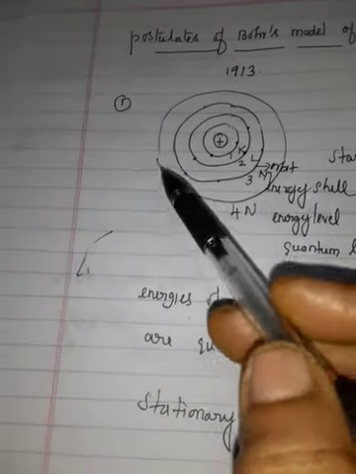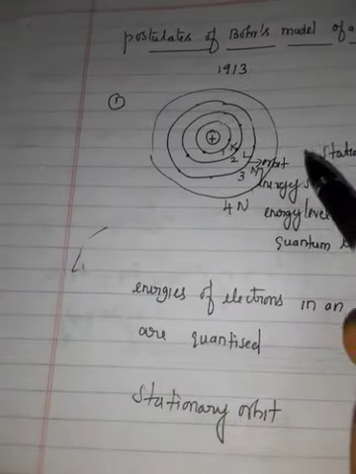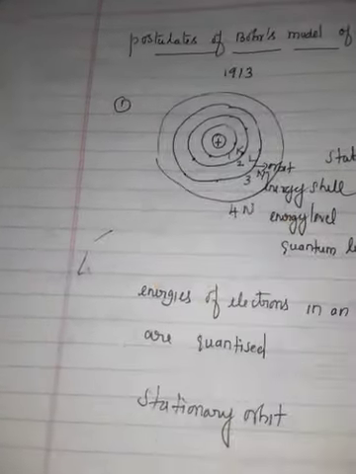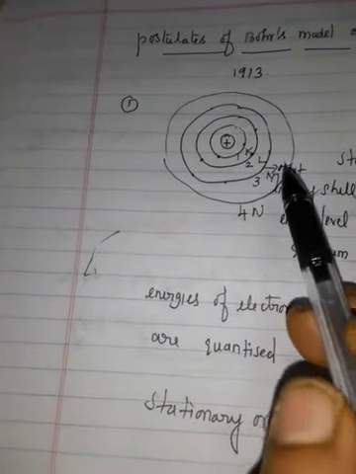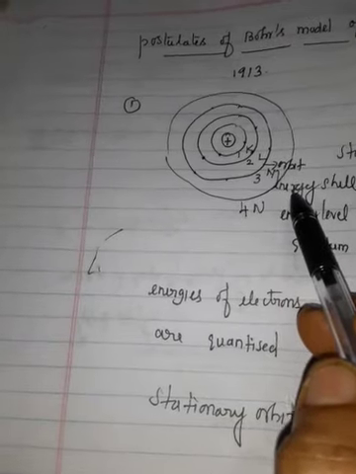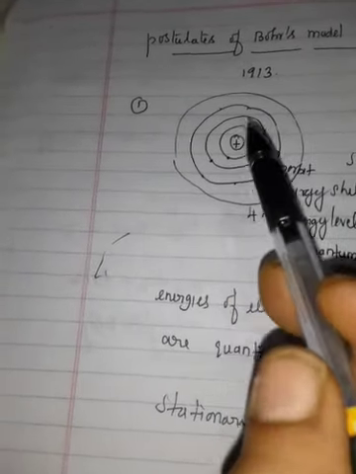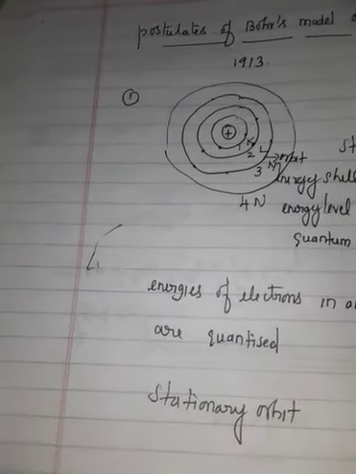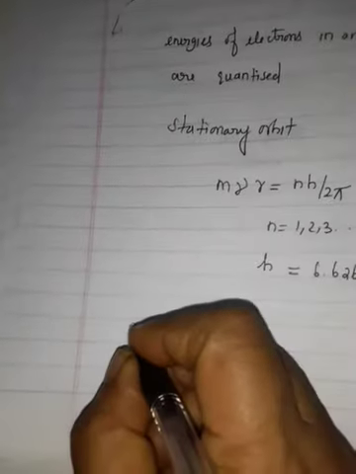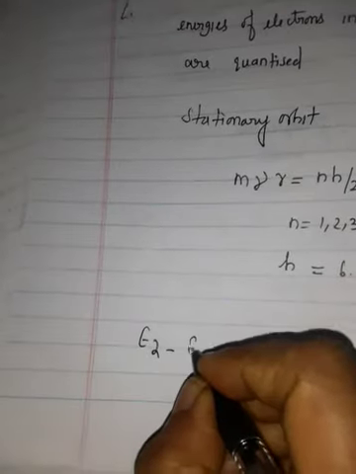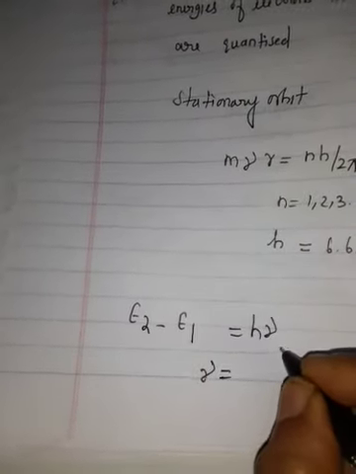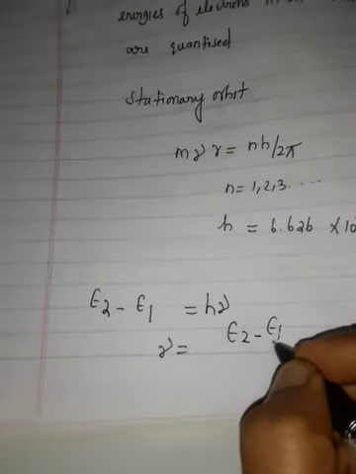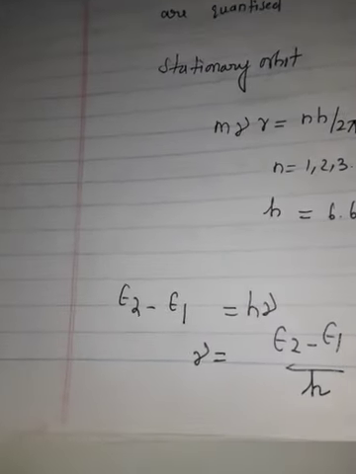So as long as an electron revolves in a fixed stationary orbit, it doesn't lose its energy. But when an electron jumps from higher energy state E2 to the lower energy state E1, the excess energy is emitted as radiation. So the frequency of the emitted radiation is given as E2 minus E1 equal to h nu. That is, nu is equal to E2 minus E1 by h.